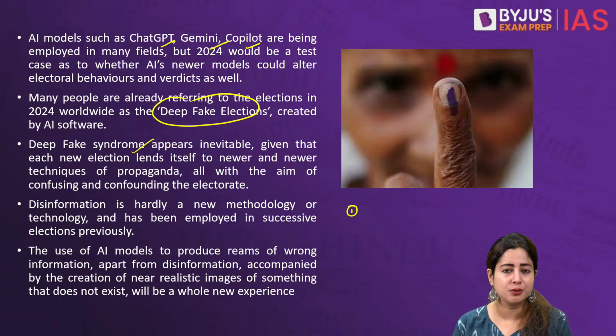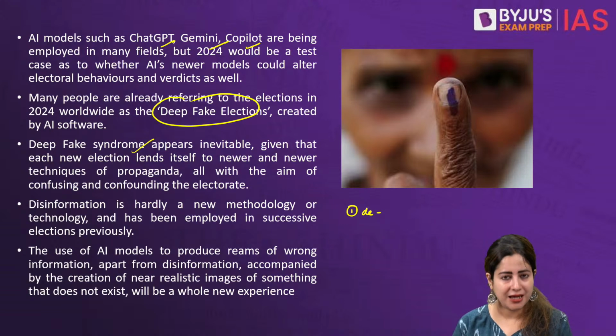Similarly, it is not unknown that leaders like Donald Trump have been seen fighting the police, or for that matter, Indian celebrities doing things which they claim they have never done. So it is very, very dangerous because one thing is it leads to disenfranchisement. What do we mean by that?